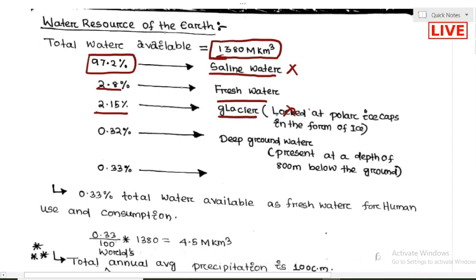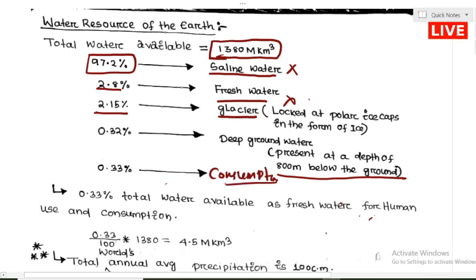So only 0.32% out of this 2.8% of the water is stored in deep groundwater, which is also very difficult to use. You can imagine, that is already stored 800 meters below the ground. So moreover, only 0.33% of the total water is available for consumption.